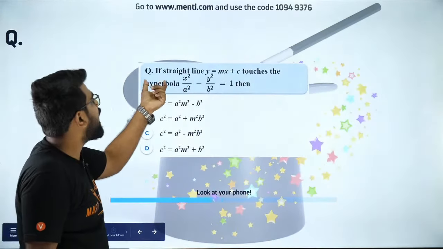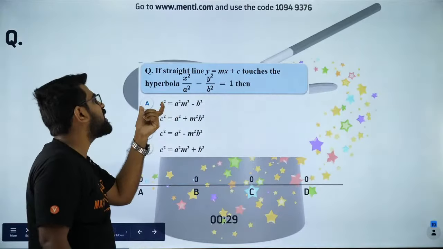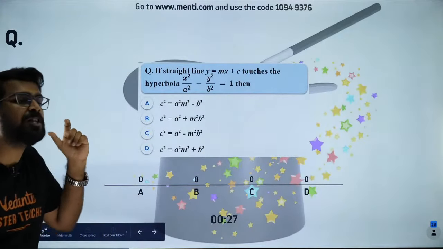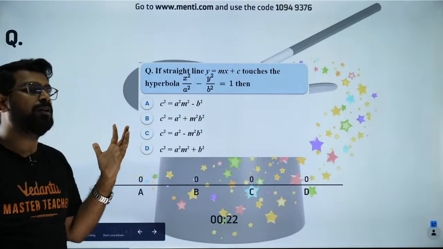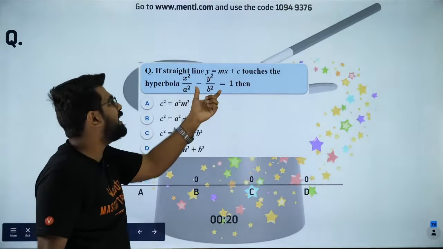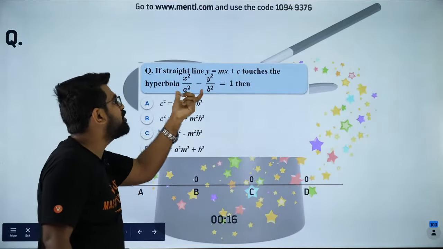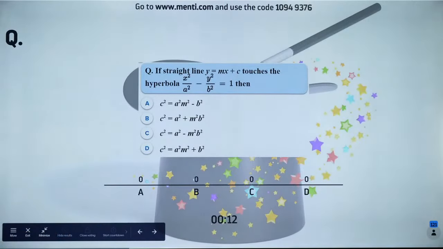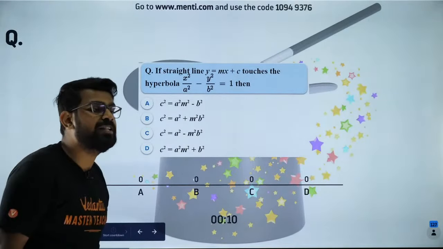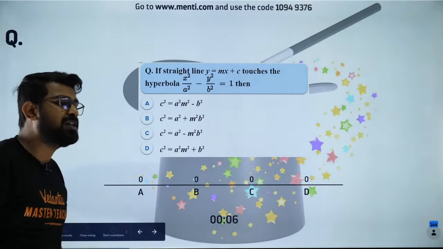So here you have a straight line touching the hyperbola. Then what is the condition on c? This is a good question. It can be asked in your exam as well. Okay, so when will a line y equal to mx plus c be tangential to this hyperbola? You need to think about it and you guys need to answer it. I want everybody to participate.